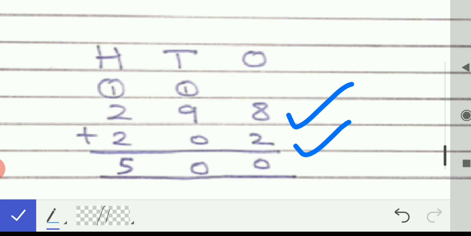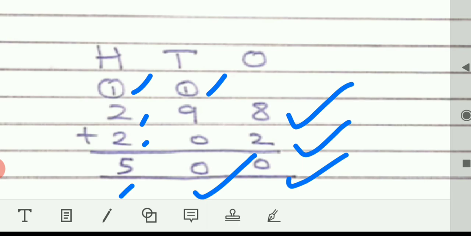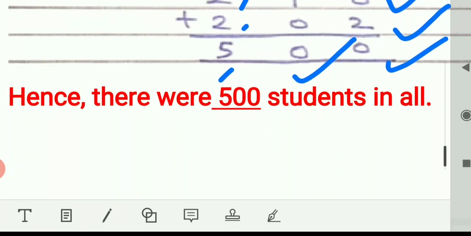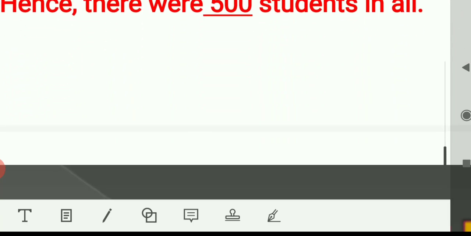8 plus 2 is 10. So we'll write 1 here. 1 plus 9 is 10. Again, we'll write 1 here. 1 plus 2 is 5. So the total number of students in school is 500. Hence, there were 500 students in all.